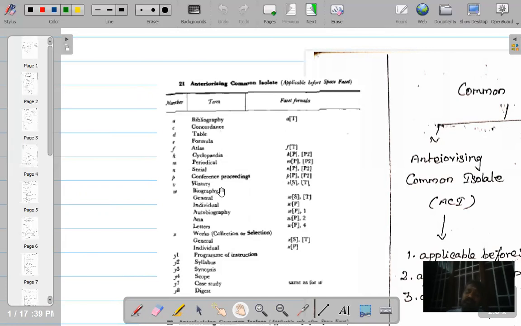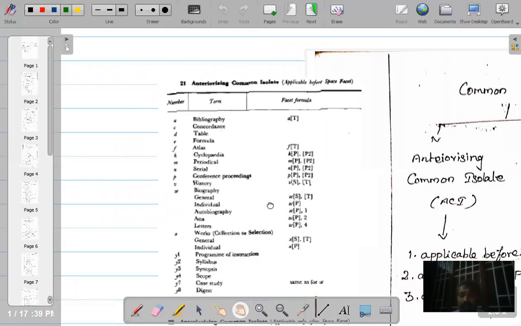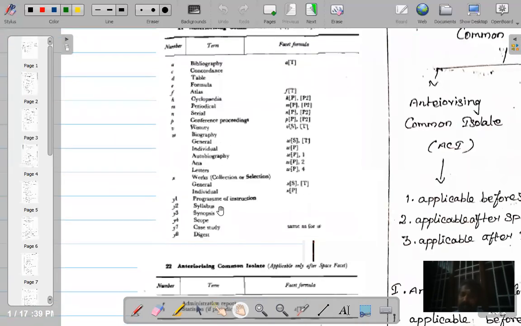What is biography? The life history of a particular person is called biography. So biography can be general, it can be individual, it can be autobiography. What is autobiography? If a person writes his own history, it is called autobiography. Or collected works, X. Okay. Then we have syllabus Y2, synopsis Y3, case study Y7, digest Y8.